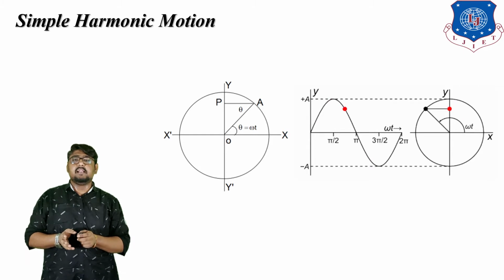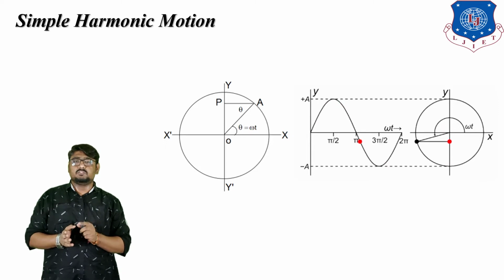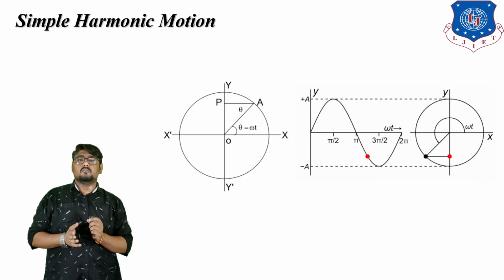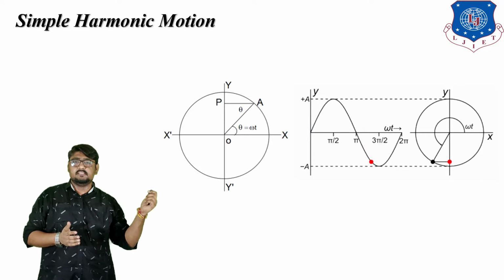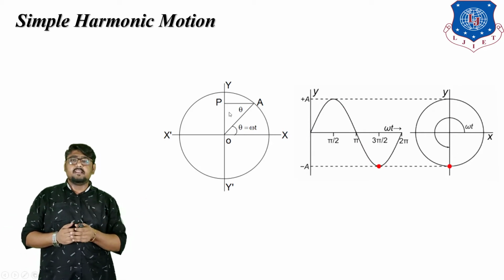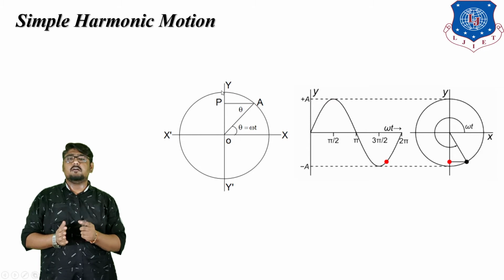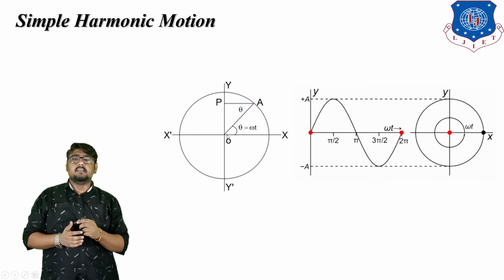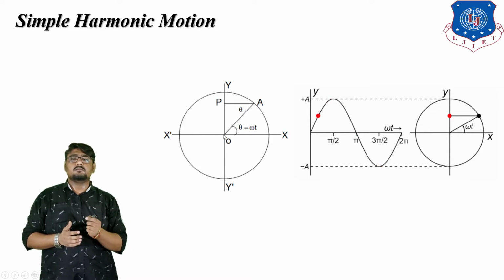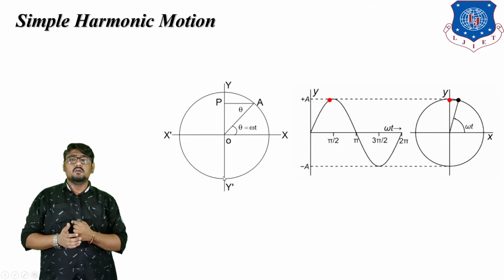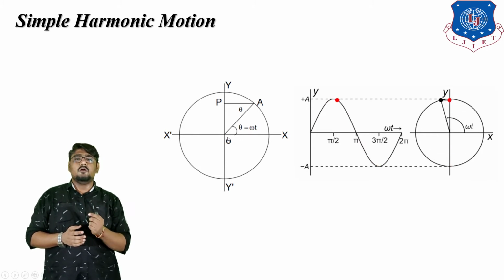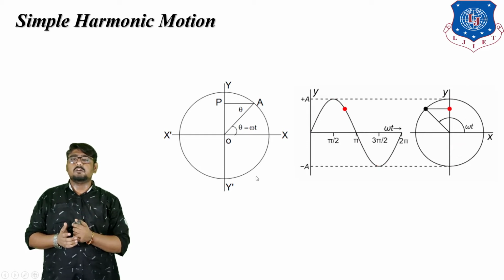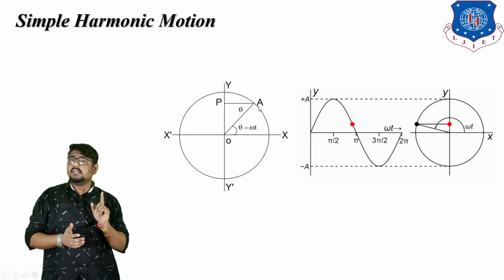Now when the particle is at x, the projection is at O. When the particle moves from x to y, the projection moves from O to y dash, as you can see in the figure. When the particle reaches x dash, the projection comes back to O. When the particle reaches y, the projection also reaches y, and when the particle comes to x, the projection comes back to O. Thus, as the particle moves along the reference circle, the projection moves along the diameter y y dash.